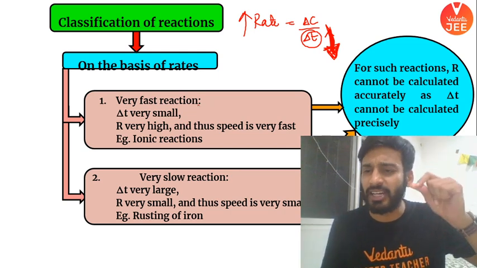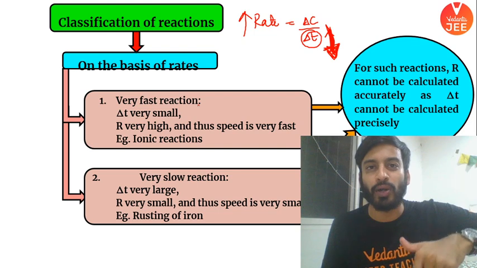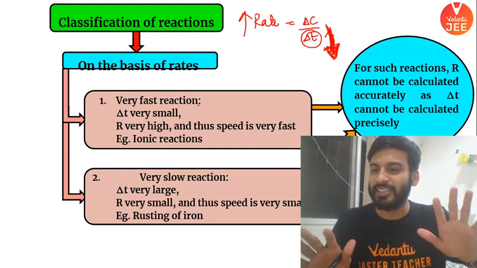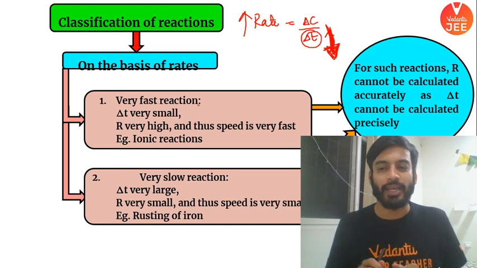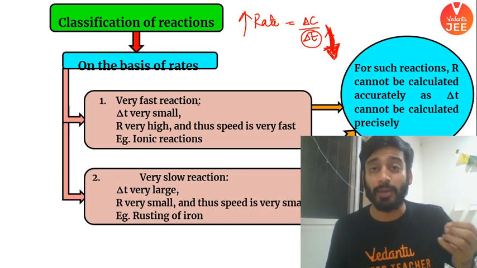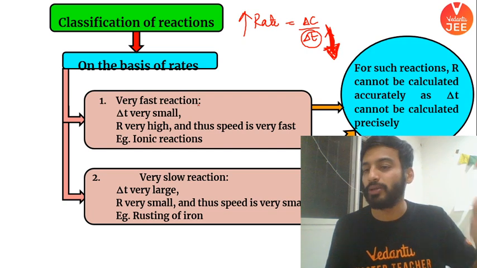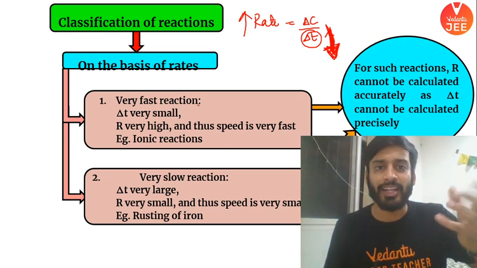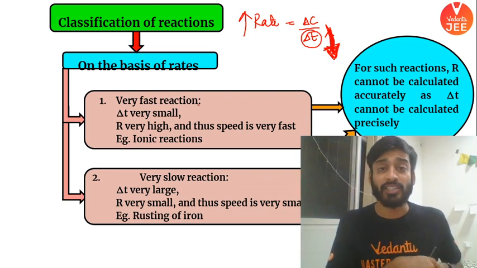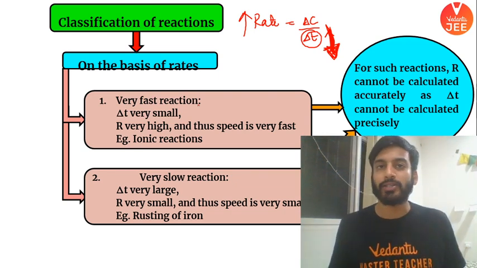They happen instantly. You dissolve NaCl in water, instantly it gets dissolved, isn't it boys and girls? Let me know in the chat box: yes sir, when I add salt in water, it gets dissolved within seconds, right? Those are very fast reactions. Ions are formed immediately. So ionic reactions are very fast. Let's go for the next reaction.